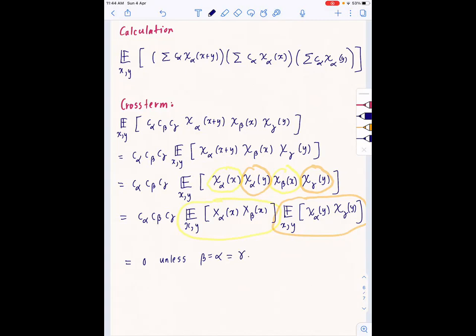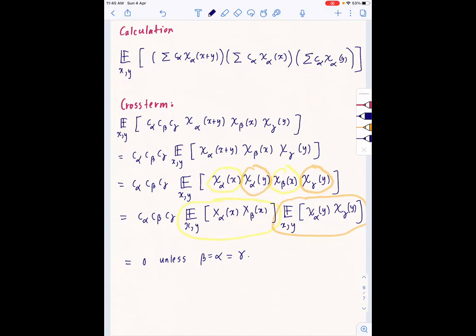So basically, unless alpha equals beta equals gamma, the cross term will give an expectation of 0. So we need only consider the term where alpha equals beta equals gamma. Just once again, what did we do? We substituted the Fourier coefficient into the Fourier expansion, and just used orthogonality relations.